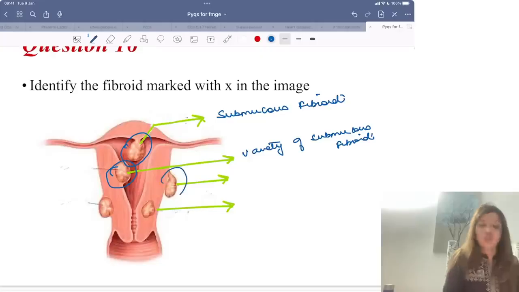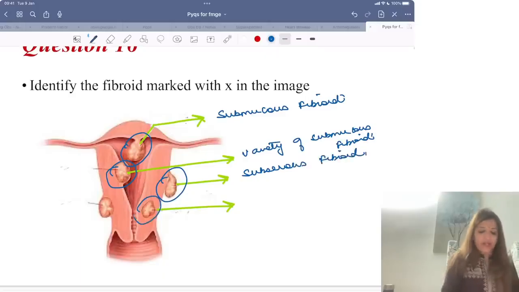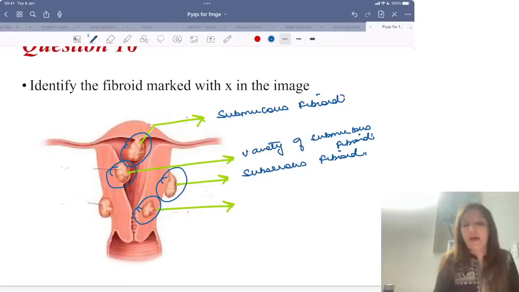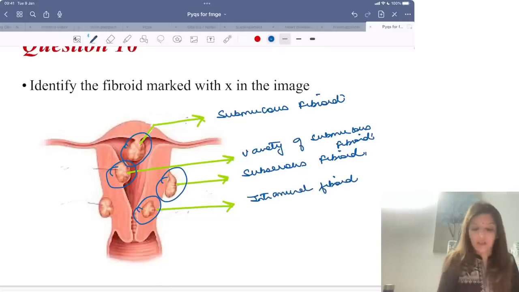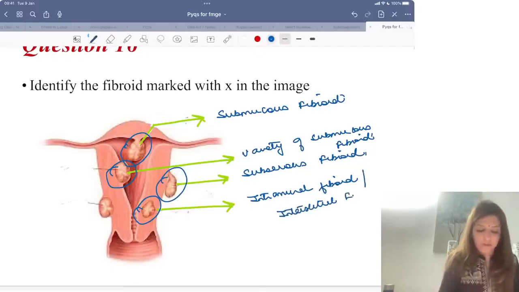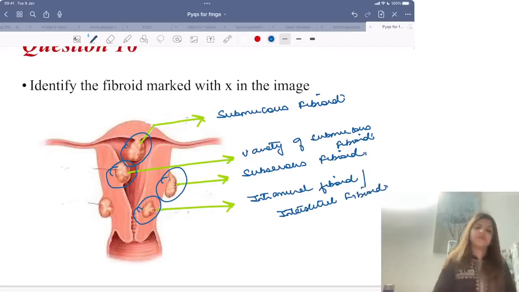This fibroid is totally in the peritoneal cavity. So this is subserous fibroid. And this fibroid is totally inside the myometrium. So this is intramural fibroid. A fibroid which is totally inside the myometrium is intramural or interstitial fibroid. Clear to all of you?